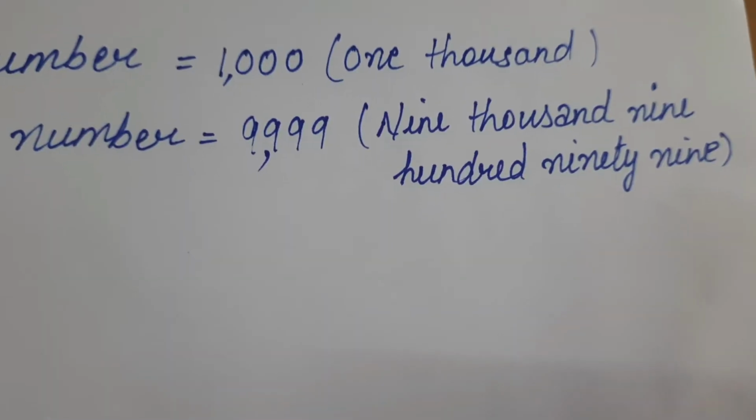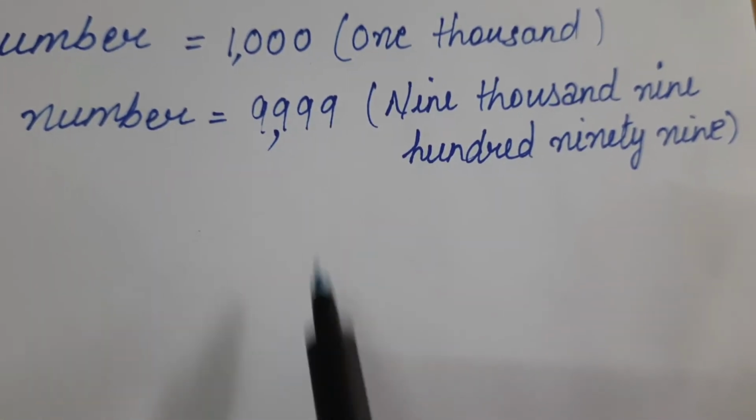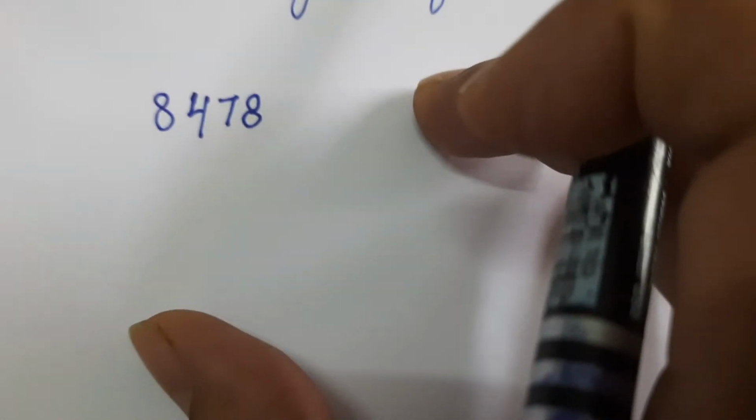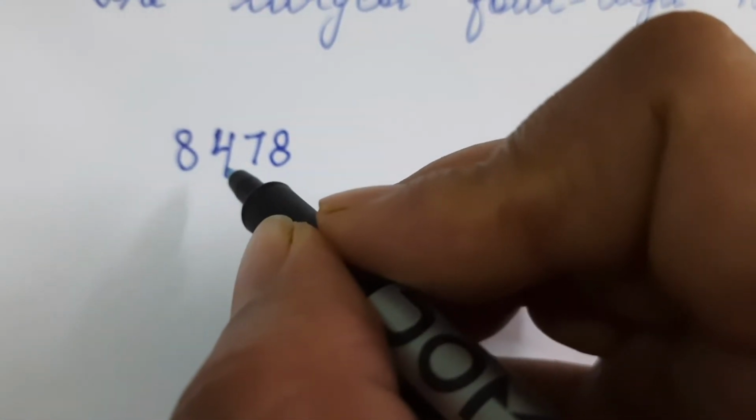When we write a number using comma, it becomes easier to read and write. Let's consider this number. If we write a number like this, it becomes a bit difficult to read and write. But if we place comma in this, see where we place comma. This is ones place, this is tens place and this is hundreds place.